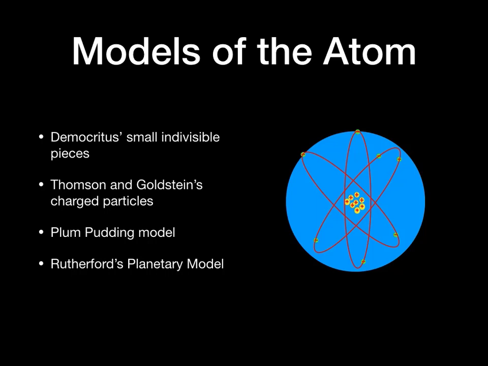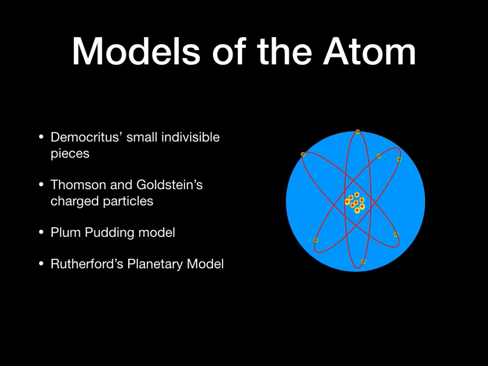There was a problem, however. It turns out that if the electrons really did orbit just in the same way that the planets did, they should actually be able to orbit at essentially any distance, because if they had any amount of energy, higher energy would orbit at higher levels, lower energy would orbit at lower levels, and they should have an infinite range that they could actually orbit. They should be able to orbit anywhere. Turns out they don't. They only orbit at very specific, distinct distances.